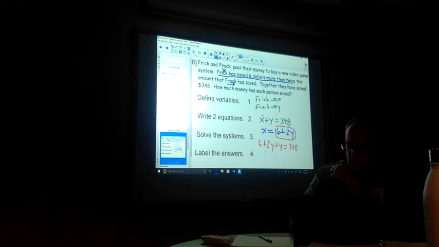Combine like terms, 6 plus 3y, because y and 2y is 3y, equals 348. Subtract the 6 from both sides, so we got 3y is equal to 342. And then divide each side by 3, so y is equal to 114. So this guy saved, so that's Frack, saved $114. Okay, that was our y value.